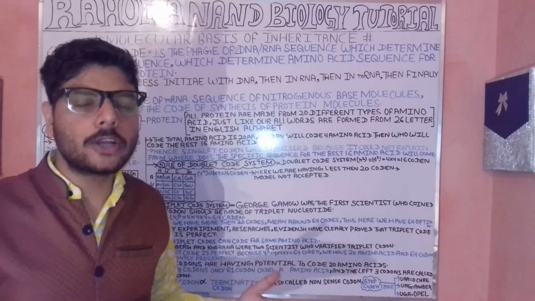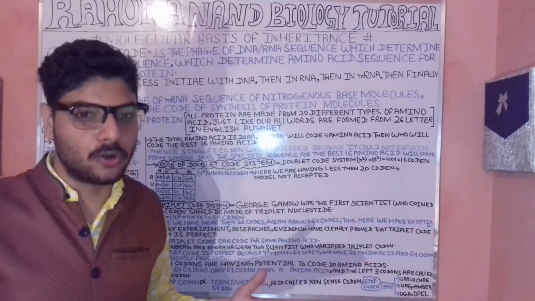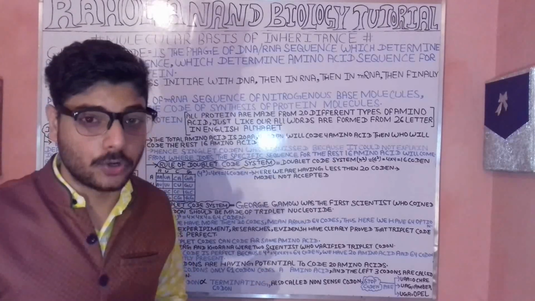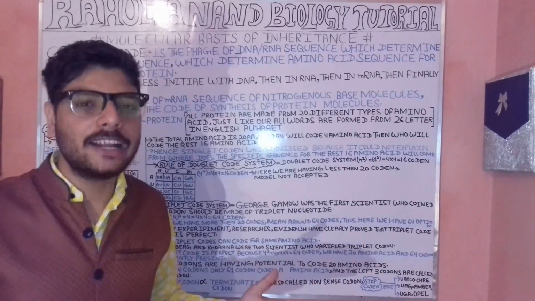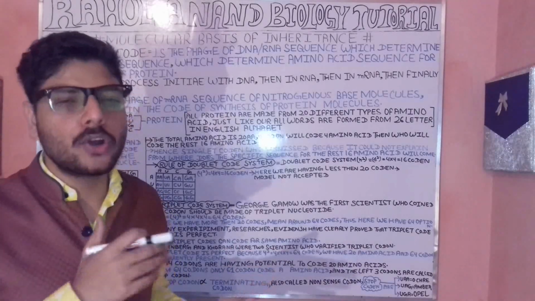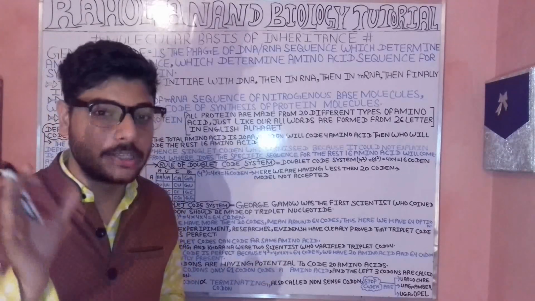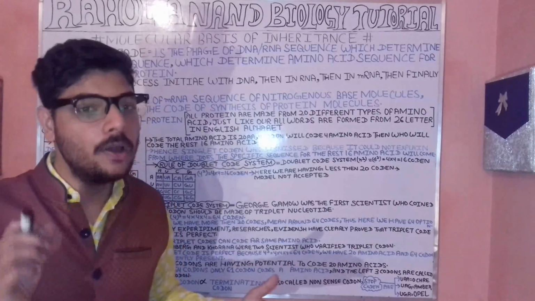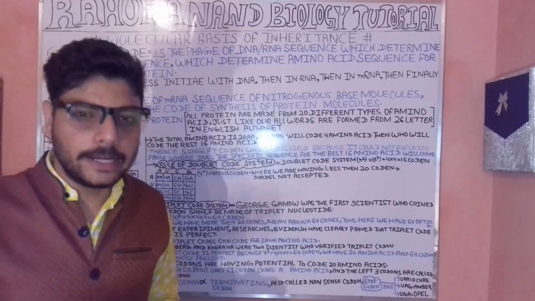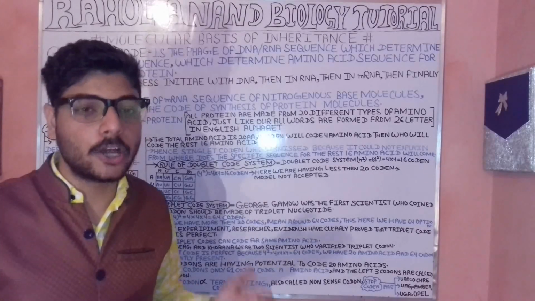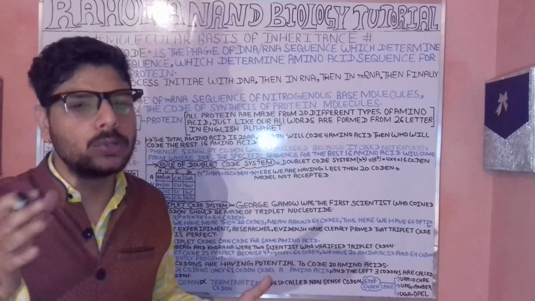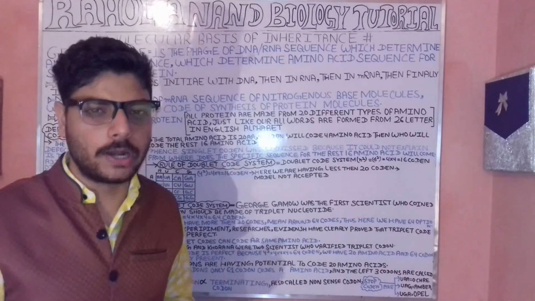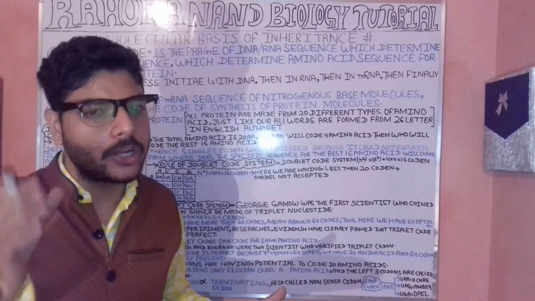When we talk about the singlet codon rule, it tells us that one codon will code for one nitrogenous base. The formula is 4 to the power n. Here n is 1, so 4 to the power 1 is equal to 4, meaning 4 codons.